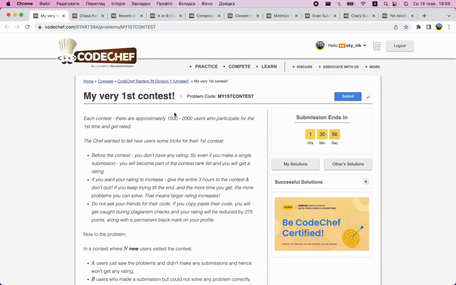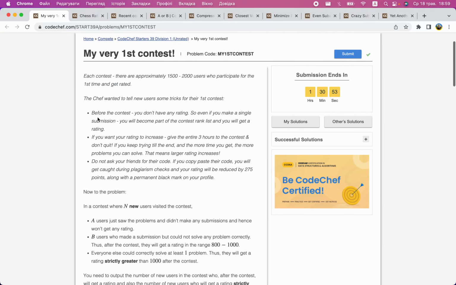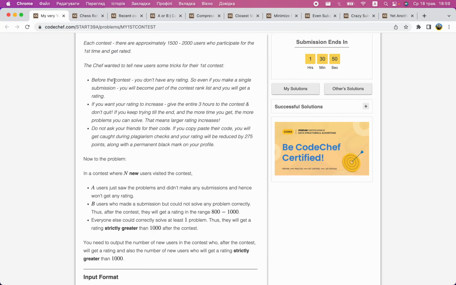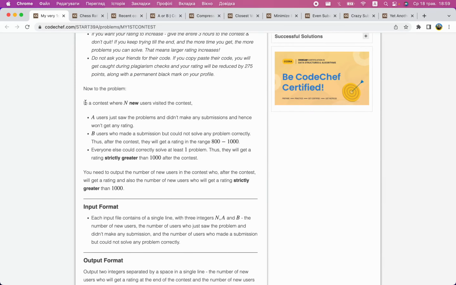First problem, my first contest. There are some rules about how you get or don't get rated in your first contest. There are n new users. Some of them don't submit anything, so they don't get rated. Some of them try to submit something, but they couldn't solve anything, so they get a low rating. Others solved something, so they will get a strictly higher rating. I wanted to count the number of users who get rated, so these two together, and then the number of people who will get a slightly higher rating.